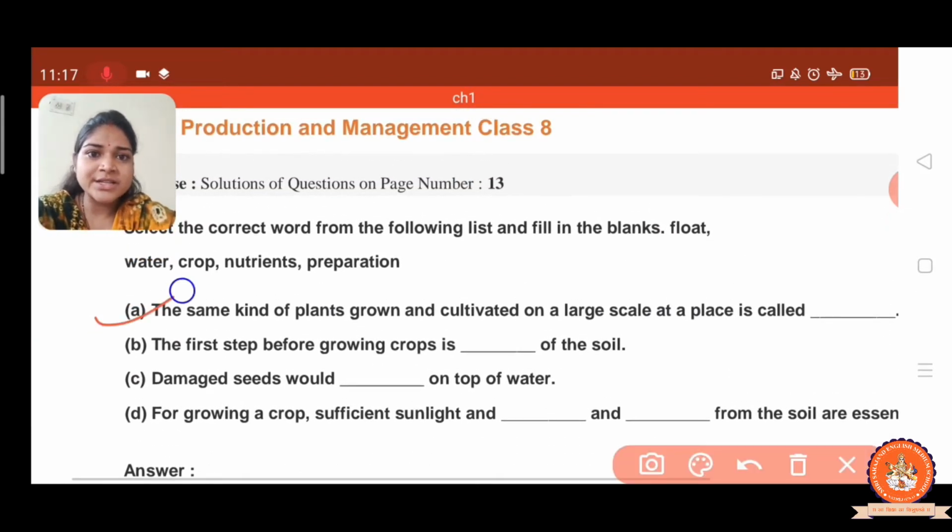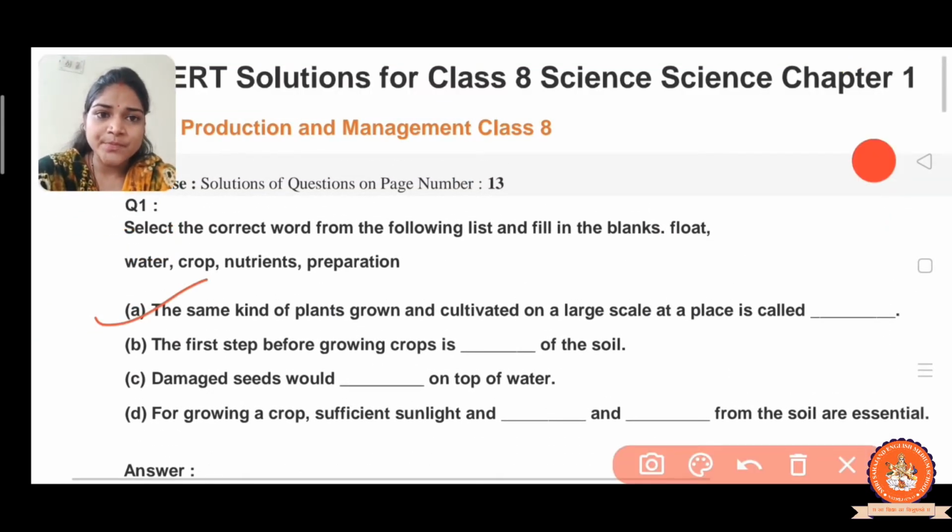The first question: the same kind of plant grown and cultivated on a large scale at a place is called a crop. So what is the answer? The answer is crop, because the same kind of plants are grown and cultivated at the same place. This is the definition of crop. You know very well, we already discussed it in the chapter, right?